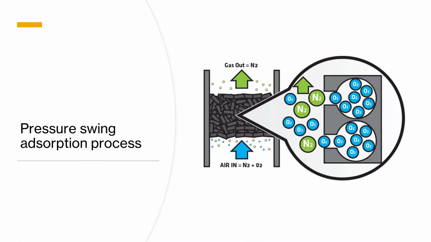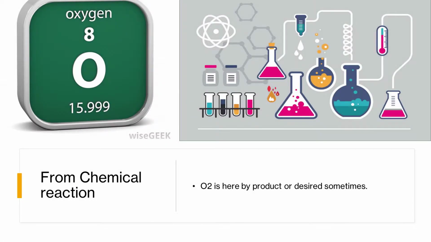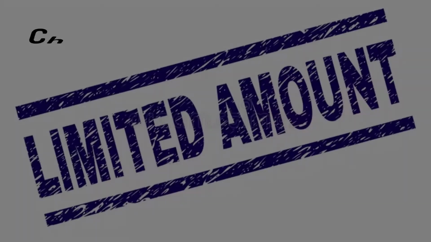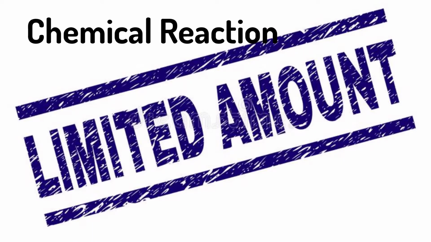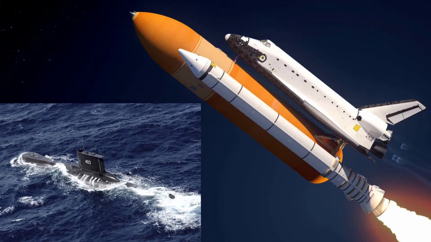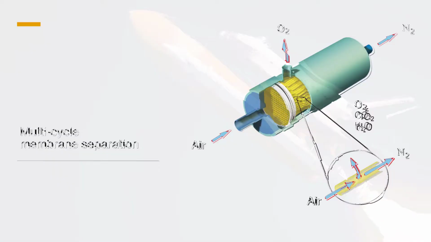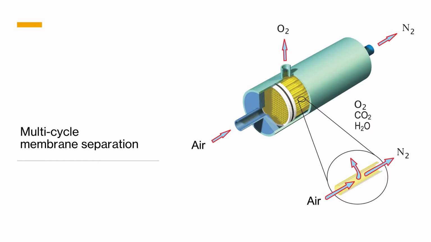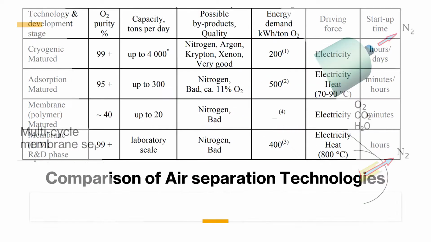Third is the pressure swing absorption process. In this process, the air is compressed, then nitrogen is selectively absorbed in the synthetic sieve and oxygen is separated. Fourth is using a chemical reaction. Here, oxygen is produced as a result of a chemical reaction in which oxygen is freed from the chemical compound and becomes a gas. This method is used to generate a limited quantity of oxygen for life support on submarines, aircraft and spacecraft. Fifth is multi-cycle membrane separation. Here, air is compressed then separated using the selective membrane separation technique.